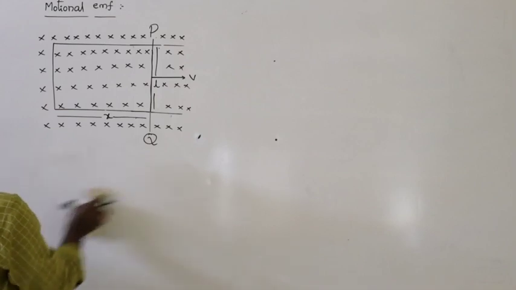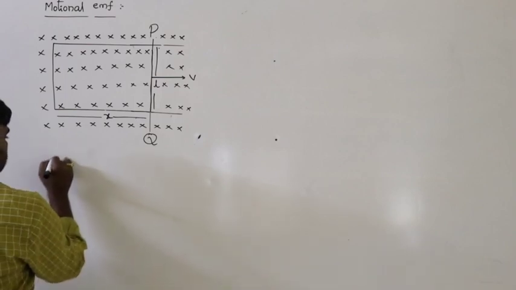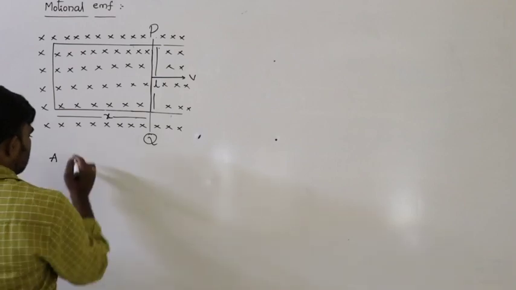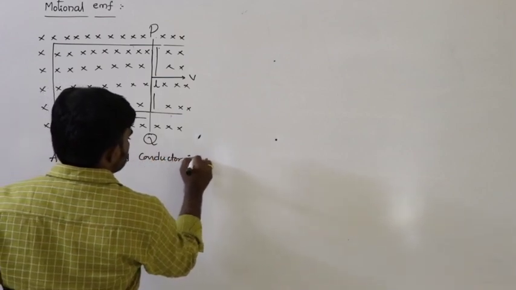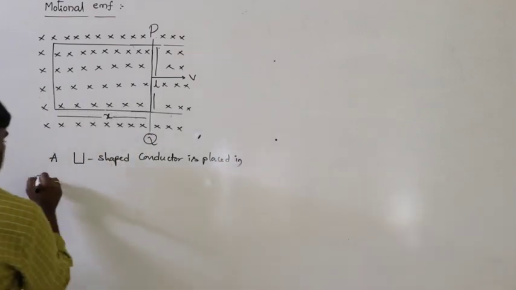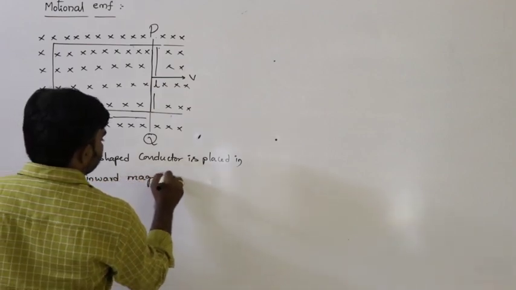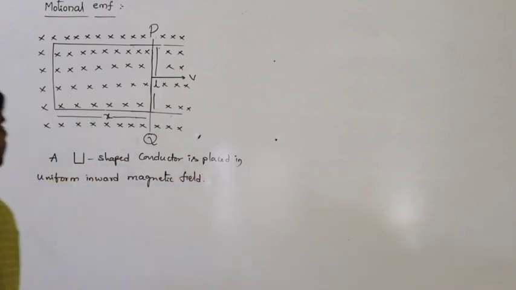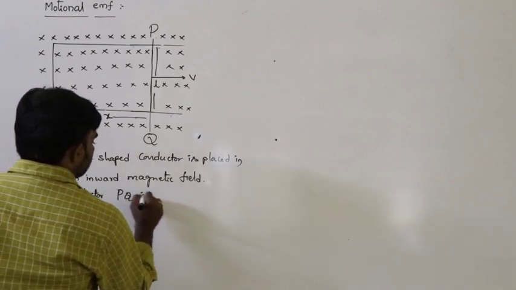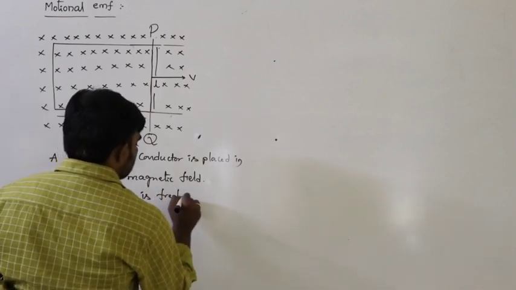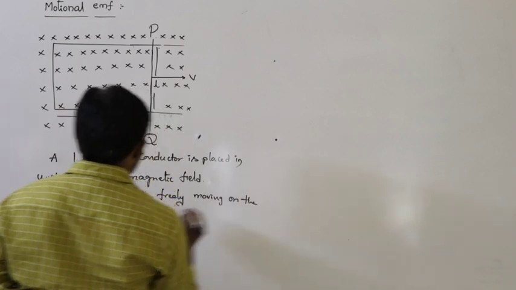So, let us say this U-shaped conductor is placed in a uniform inward magnetic field, and a conductor PQ is freely moving on the U-shaped conductor.